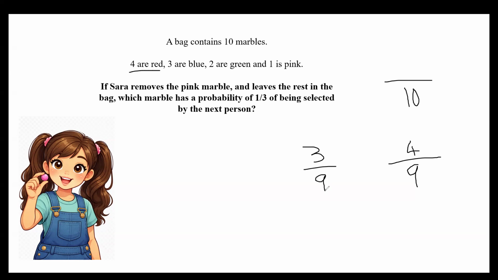Like Chrissy has said, if we divide both by 3, if we divide 3 by 3, we get 1. If we divide 9 by 3, we get 3. So they're equivalent. They're the same, okay? So well done if you said blue. And once again, if you didn't, please, please, please don't worry. Keep going. You've got this, okay? Ready for the next one?